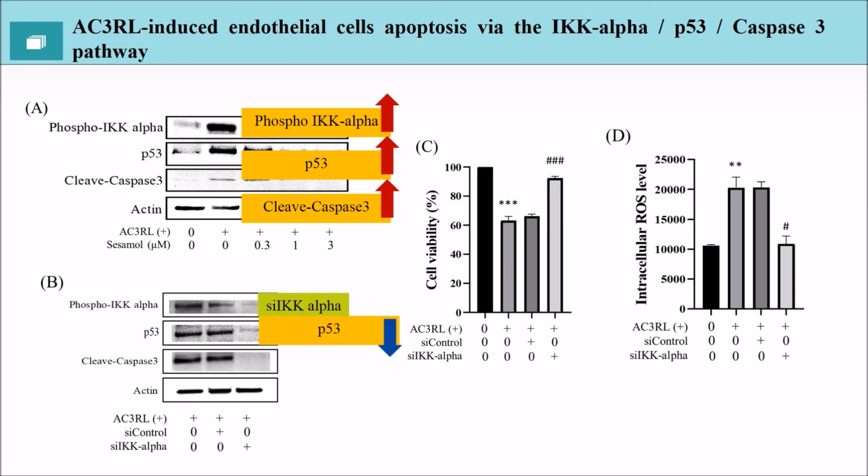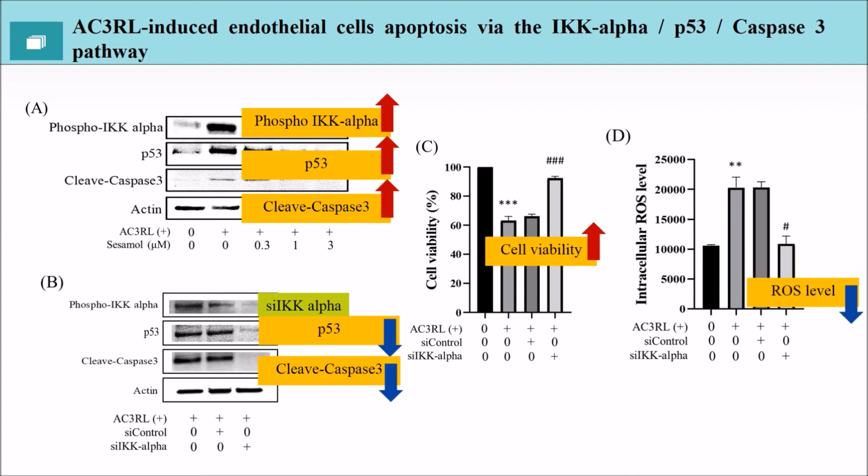We also used siIKK alpha to validate our thinking. The p53 and cleaved caspase-3 are decreased by the Western blot, and the cell viability is increased, and the ROS level is decreased.